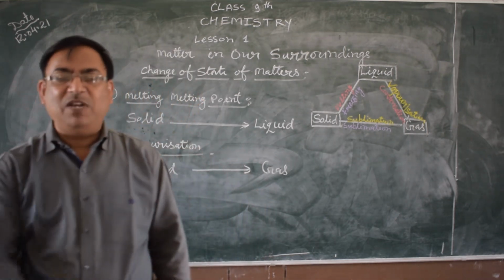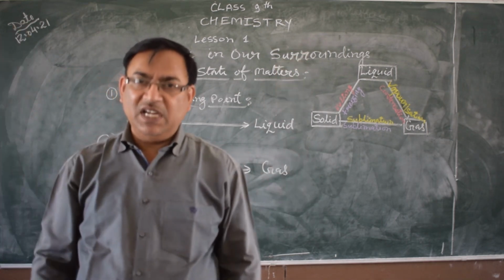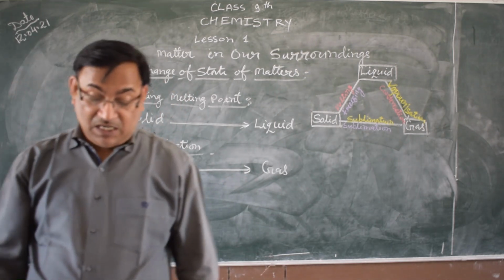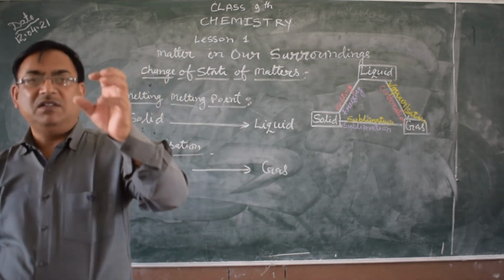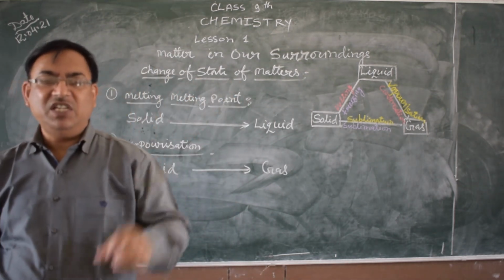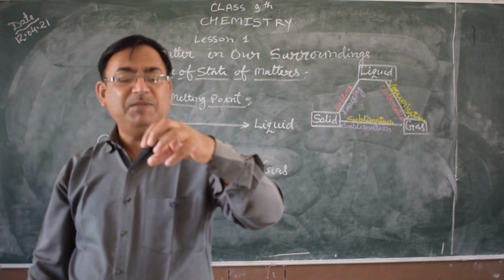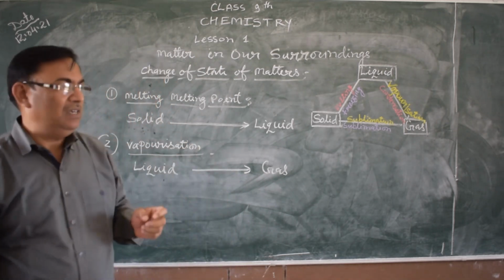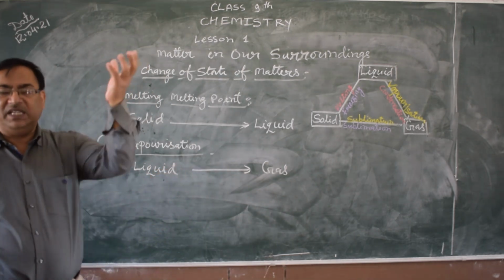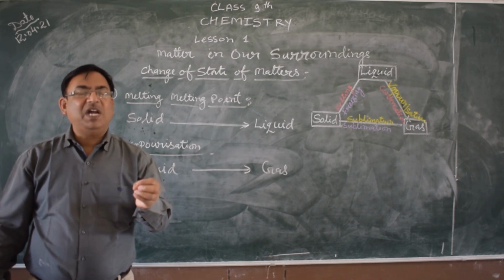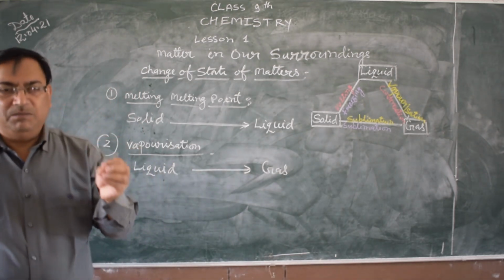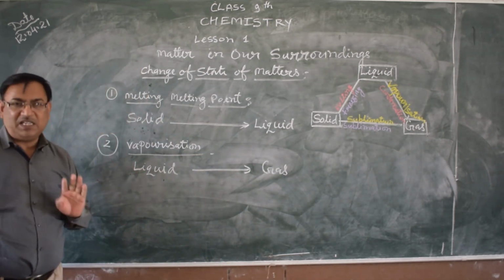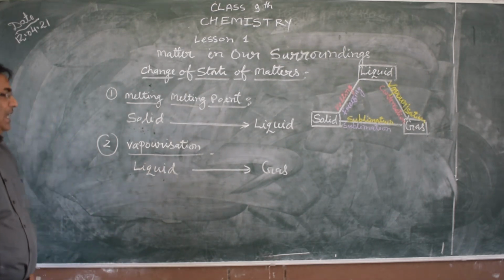Temperature: when temperature increases, vaporization increases, and when temperature is low, vaporization decreases. Humidity: when atmospheric moisture is higher, the absorption capacity is very low, so vaporization is very low. Wind speed: with more wind speed, vaporization increases, and with slow wind speed, vaporization is very slow. These four factors are responsible for vaporization.